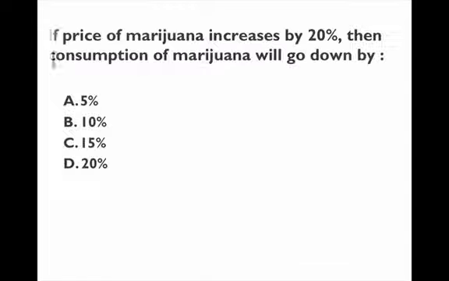On this one here, all you have to do is apply the formula. We know that the elasticity of marijuana is minus 0.5. So what's going to happen when the price increases 20%? Well, we know that the quantity will go down, but the question is how much. If it's inelastic, it will go down by less than 20%. If it's elastic, it will go down by more than 20%. Now we know it's minus 0.5, which is inelastic, so which one of these is going to be it?